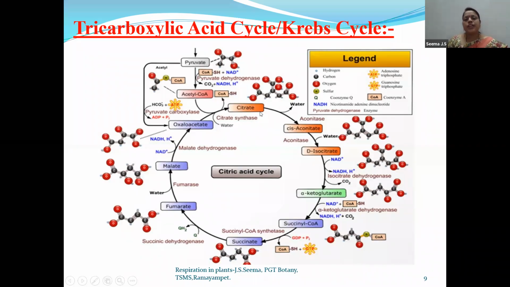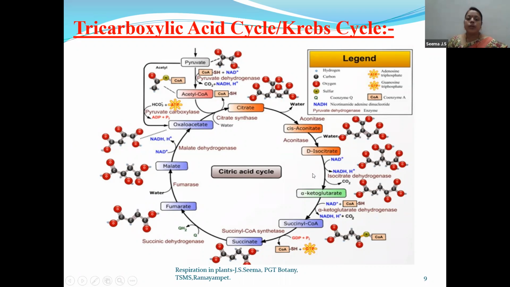Now, this citrate undergoes further reactions, eliminates one water molecule, which we call dehydration, and in the presence of the enzyme aconitase, cis-aconitate is formed. This cis-aconitate will again give out some substance. In the presence of the enzyme aconitase, isocitrate is formed.